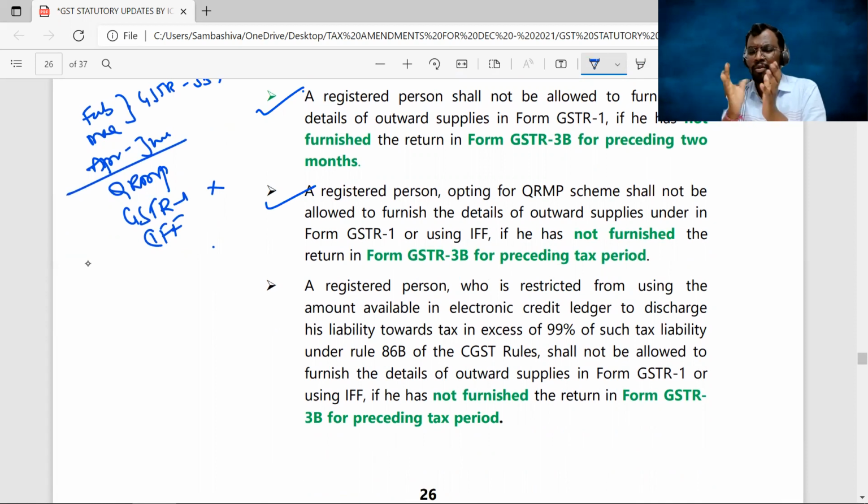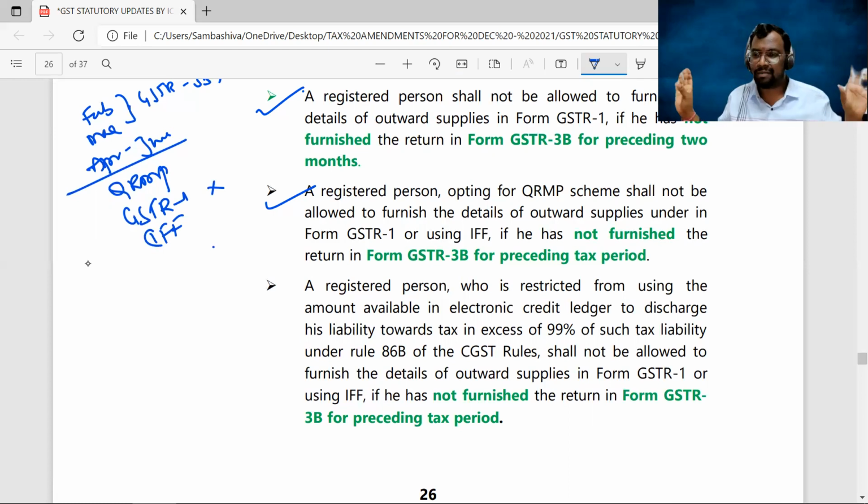That you can use only up to 99% of the input tax credit balance for discharging your output tax liability. Suppose your output tax liability is 100 rupees. Out of that, 99 rupees you can pay by using ITC, and 1 rupee should be paid through the electronic cash ledger. So if rule 86B is applicable to you, in that scenario you have to comply with that rule. Suppose that for me 86B is applicable; I can discharge 99 rupees by using the input tax credit ledger, and 1 rupee I have to pay through the electronic cash ledger.